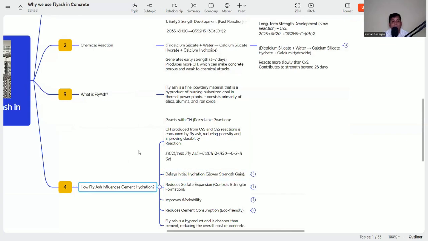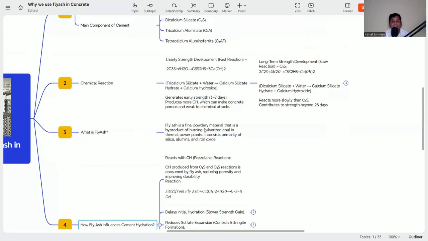Fly ash reacts with CH, the pozzolanic reaction. CH produced from the C3S and C2S reactions is consumed by fly ash. So what is happening? See, here we are getting calcium hydroxide from C3S, and here also calcium hydroxide. In C3S there are 3 molecules, here there is 1 molecule. So if C3S is more, we get the early strength, but at the same time more calcium hydroxide will be produced compared to C2S.